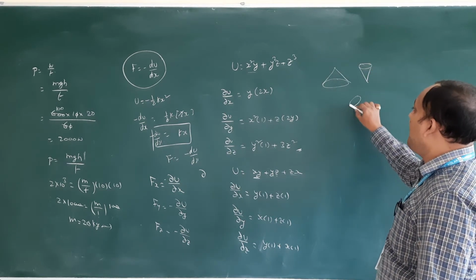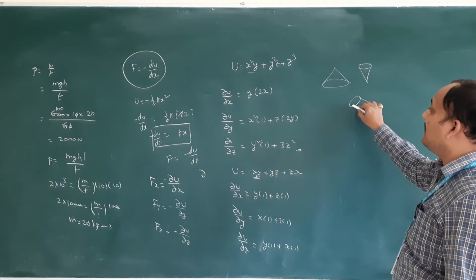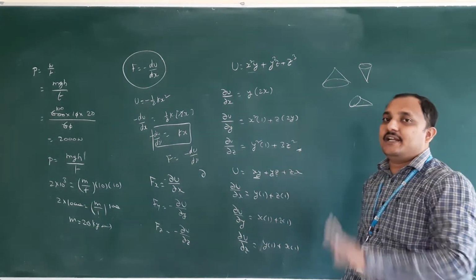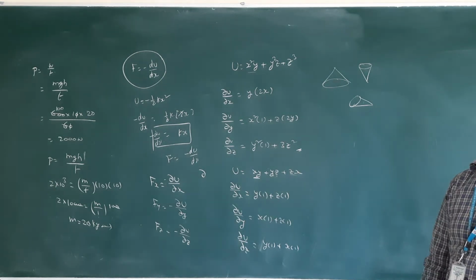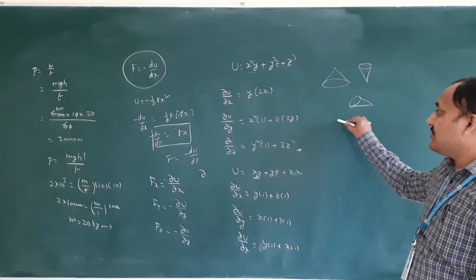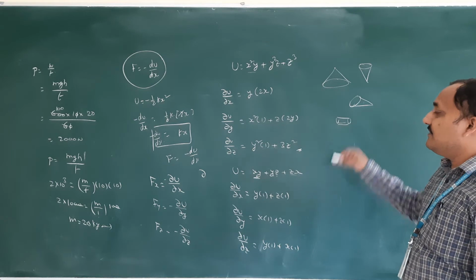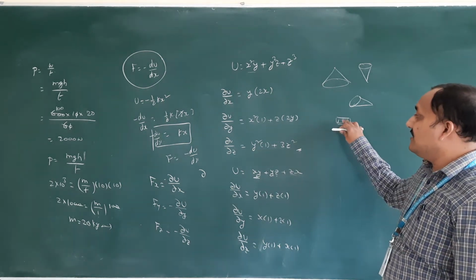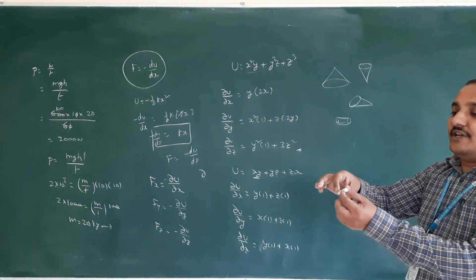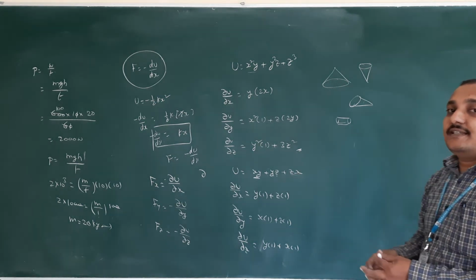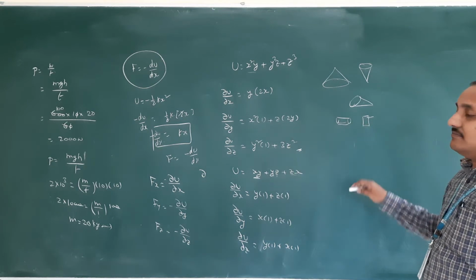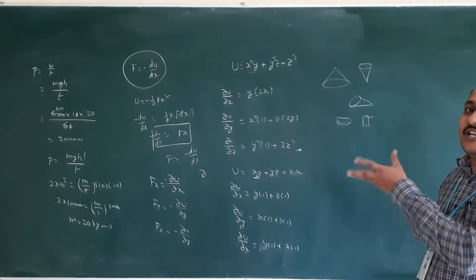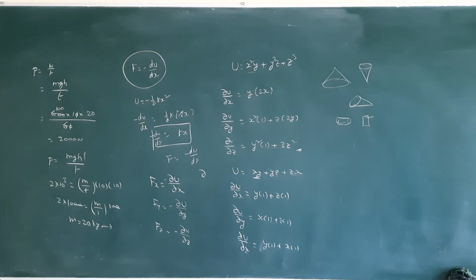So this is nothing but neutral. However you touch, it will rotate and it will get the same position. That is nothing but neutral. If you take a chalk piece lying like this, wherever you touch it, if it moves, wherever it goes, it will be like this. That is neutral equilibrium. If you stand the chalk piece like this and touch it, it may fall. So then it is changing, so it is unstable equilibrium. Like that, it will be there.